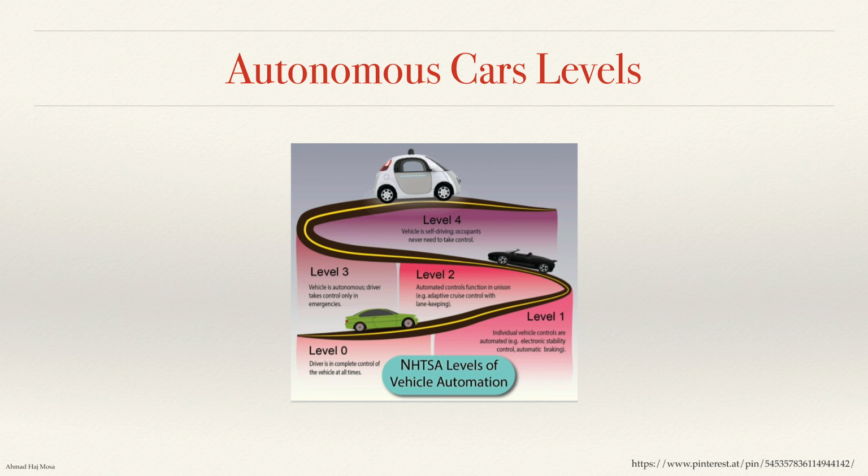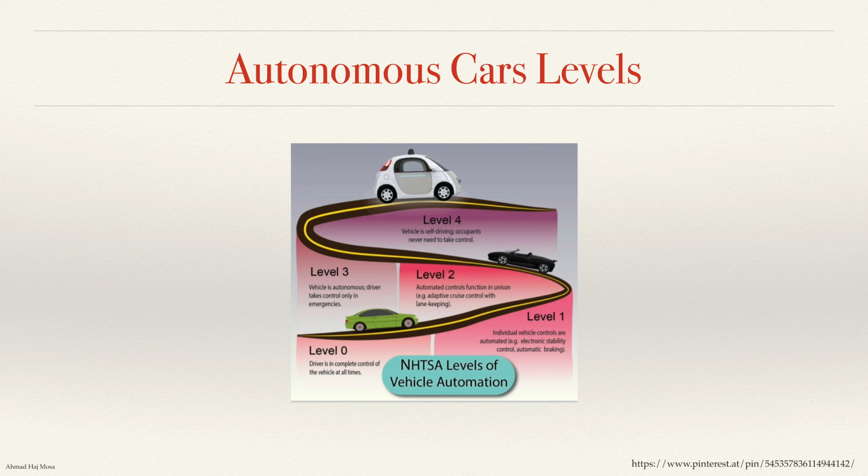Level 1 is basically about the automation of one driving task. For example, the cruise control, the automatic braking, or the automatic steering. So I'm saying here "or", that means because we have only one task. So either cruise control or speed control, for example, or automatic braking or automatic steering.